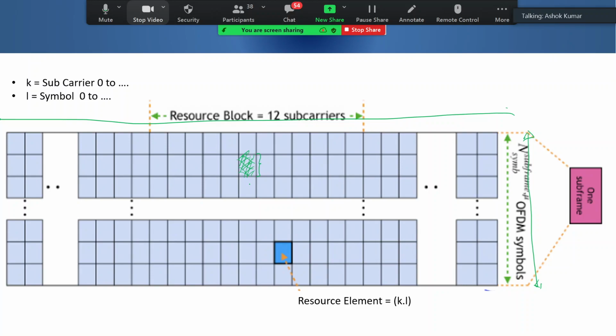And how do you know the location of a resource element? This is defined by K comma L, and K is your subcarrier number. Suppose it is numbered 0, 1 and so on, so you know which location it is in terms of subcarrier, and which symbol it is. If it is counted from here 0, 1, 2, that gives the symbol number. So basically L is the symbol and K is your subcarrier position. So you can identify each resource element. This is the lowest unit in the 5G resource grid.